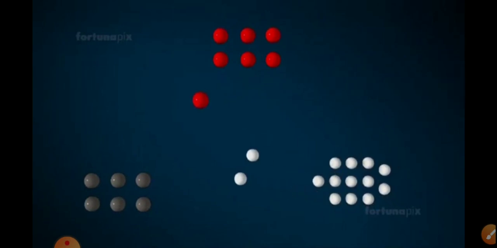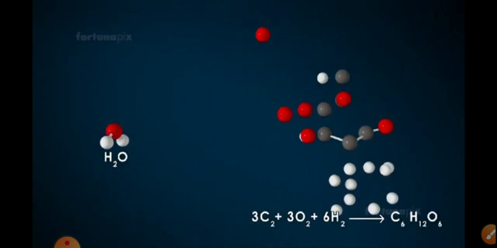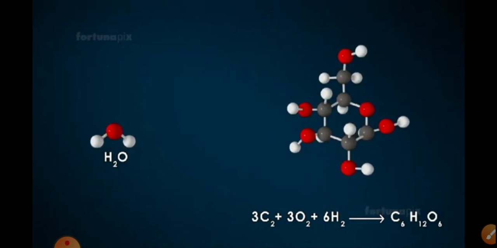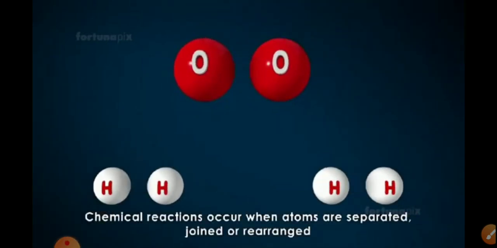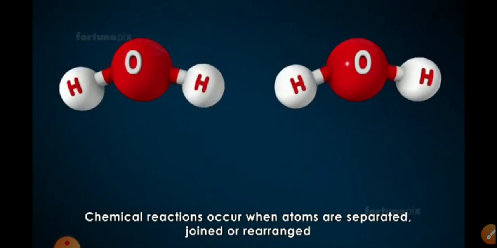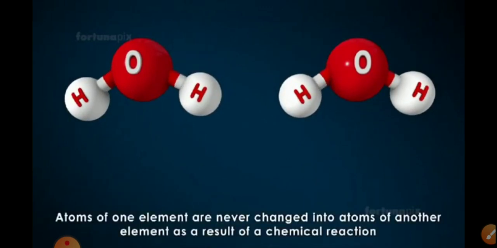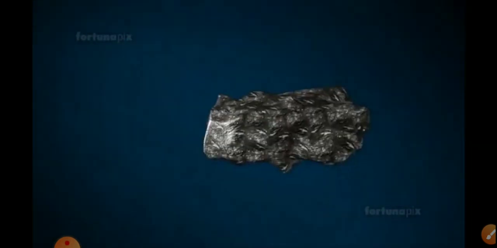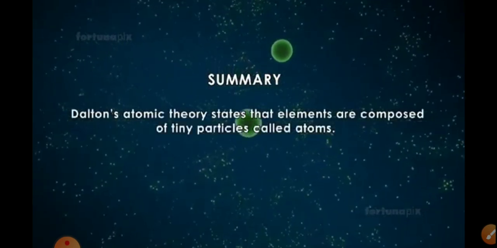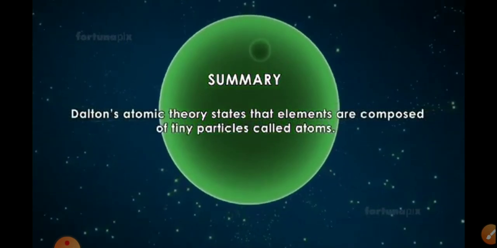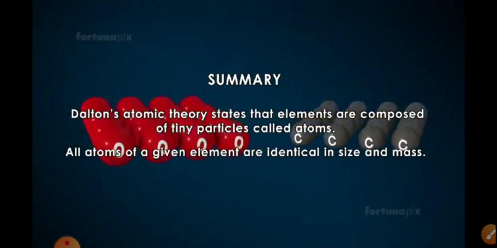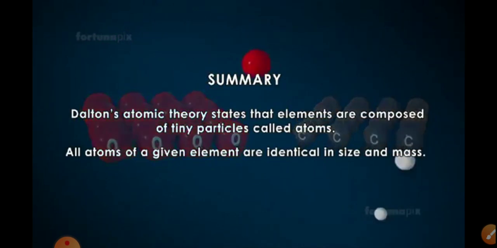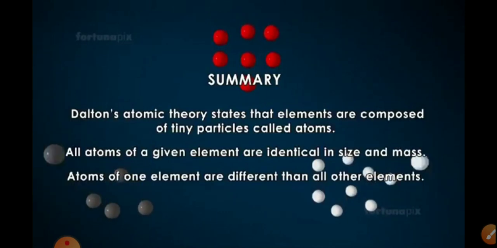Atoms of different elements can physically mix together or can chemically combine in simple whole number ratios to form compounds. Chemical reactions occur when atoms are separated, joined, or rearranged. Atoms of one element are never changed into atoms of another element as a result of a chemical reaction. Summary: Dalton's atomic theory states that elements are composed of tiny particles called atoms. All atoms of a given element are identical in size and mass. Atoms of one element are different from all other elements.